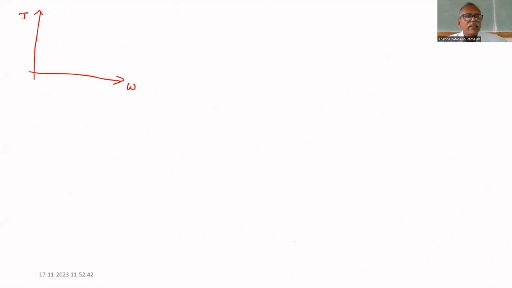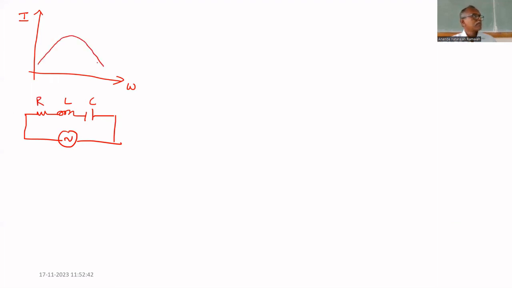Consider an RLC series circuit. If you plot frequency against current, when will the current be maximum? At omega naught. At omega naught, the current will be maximum.